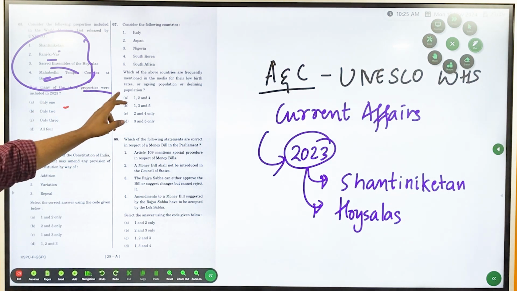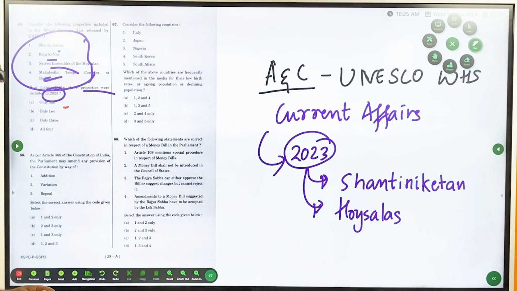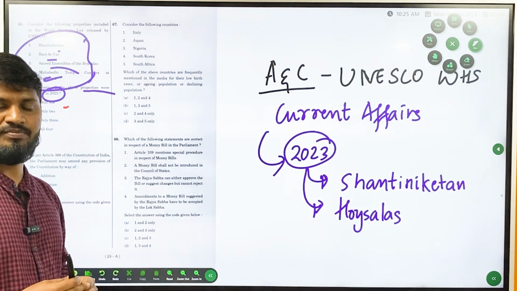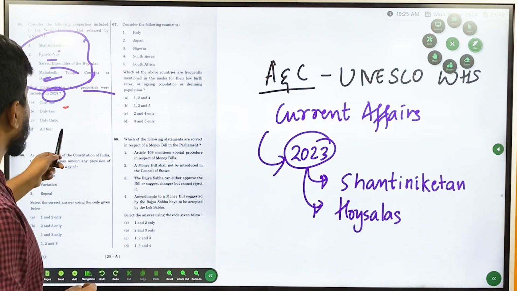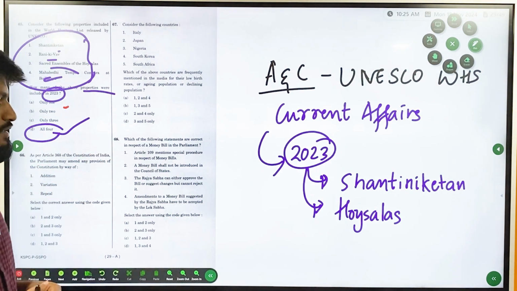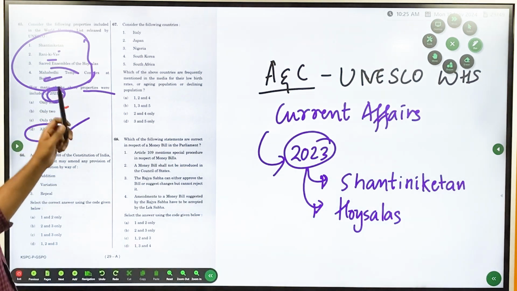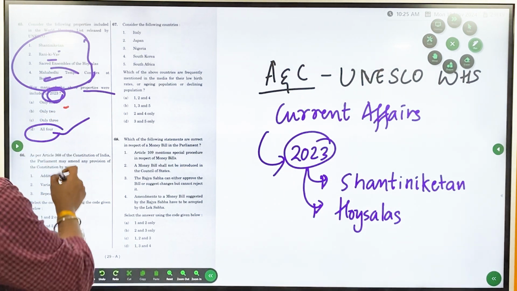How many of the properties were added in 2023? Most of the students, after seeing the question, said okay, what a gift by UPSC, we can easily answer this question. Most of them marked option D, including me. I also made a mistake here. And when you read it a second time, it said including 2023, so the options become only 2.